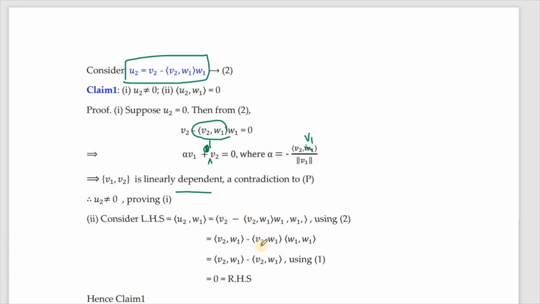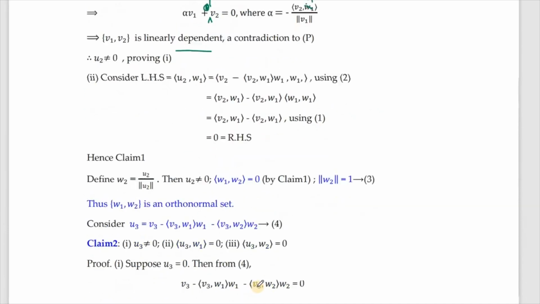You are left with the minus sign, that is taken out, and inner product of w1 with w1. But this is 1. So you have inner product v2 with w1 minus inner product v2 with w1, that gives us 0, and that's your RHS.